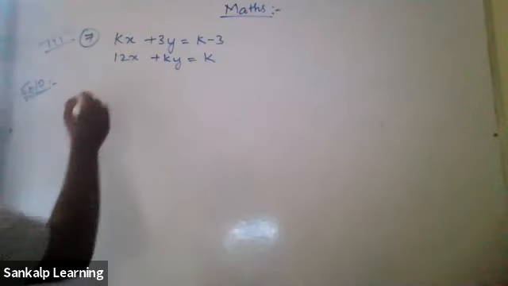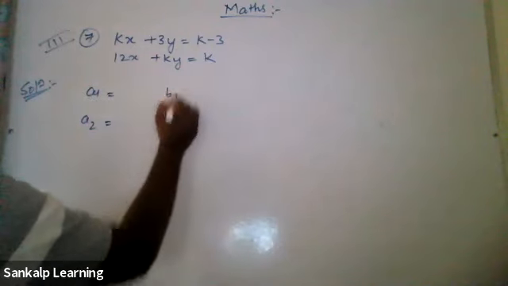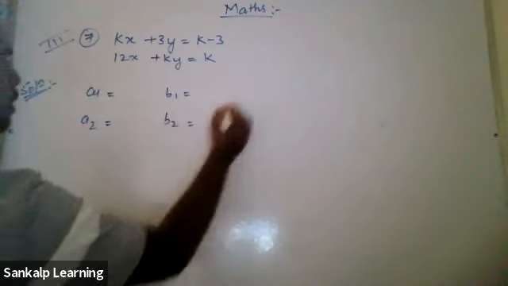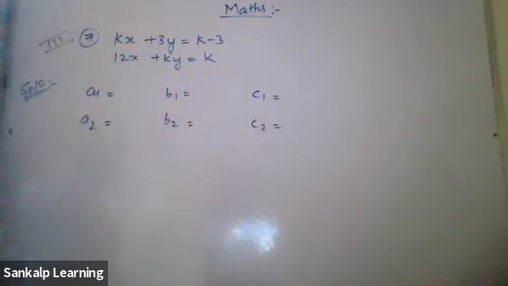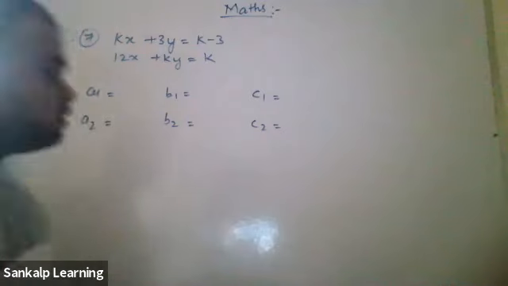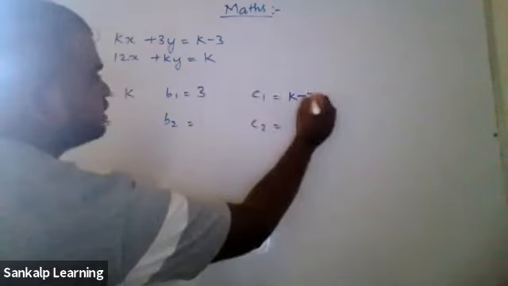As usual, finding the value of a1, a2, b1, b2, c1, c2 is the first step. I want Charan to tell me what a1, a2, b1, b2, c1, c2 are. Sir, A1 is k. Very good. And B1 is 3. Good. And C1 is k minus 3, this entire thing.